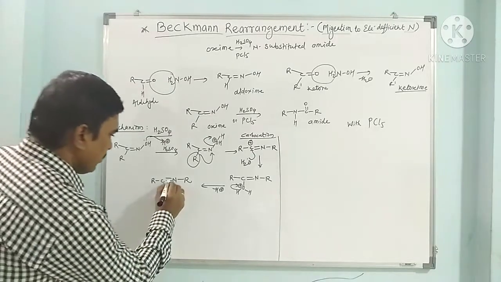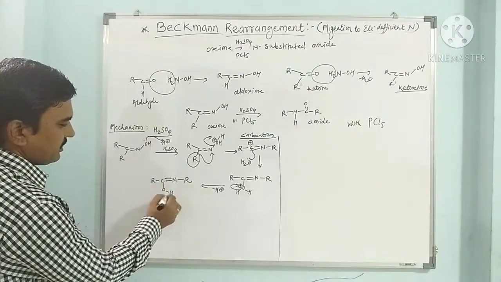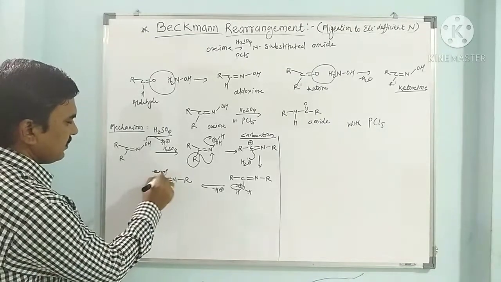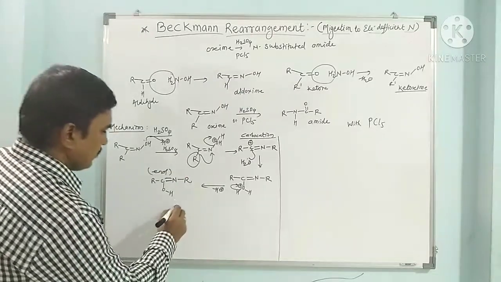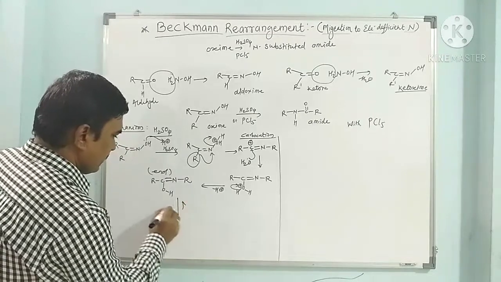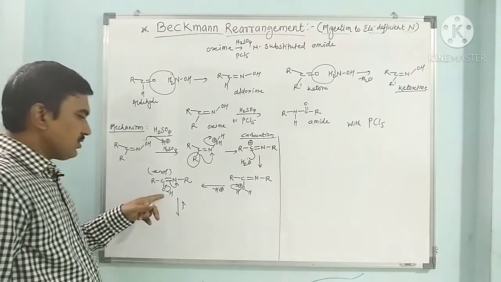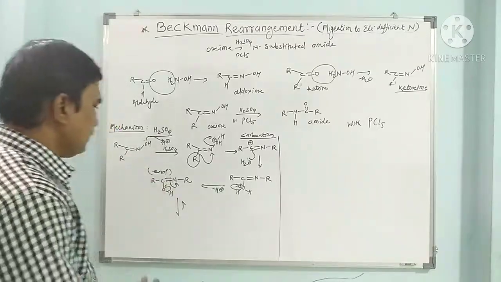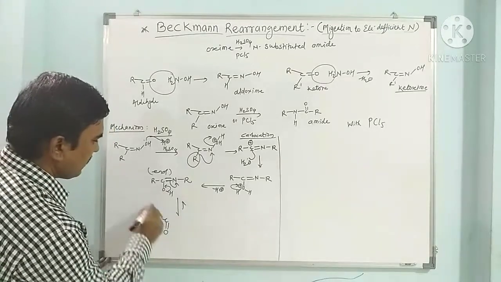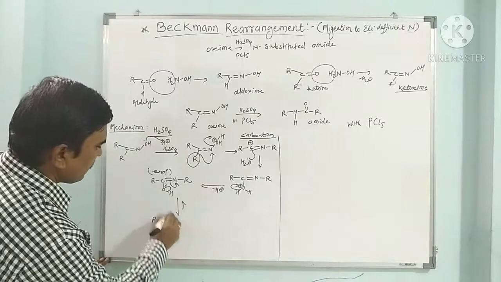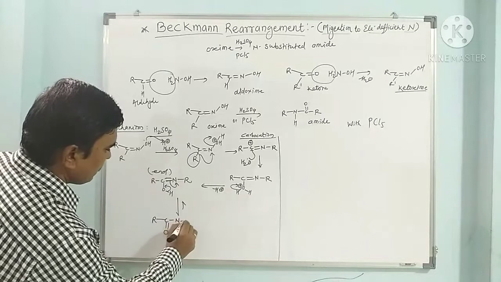Now this is here enol form of this compound, because C double bond N is having OH. So this is here enol form. So definitely enols are less stable than keto forms. So through the tautomerism, this proton is easily migrated to nitrogen. So hydrogen from oxygen gets migrated to nitrogen, and we get here this amide form, C double bond O, R. Now this becomes C double bond O. This N takes this proton, here this R.